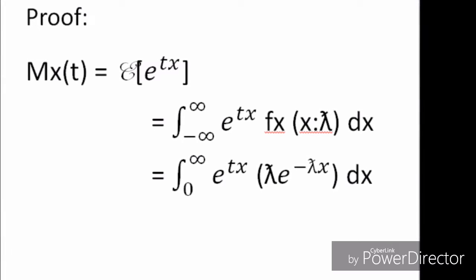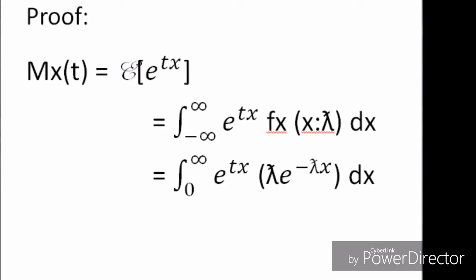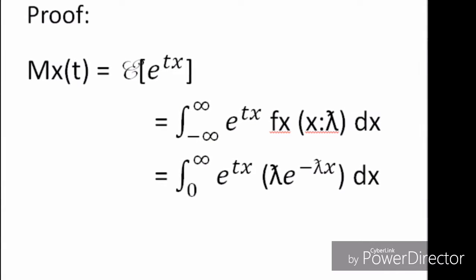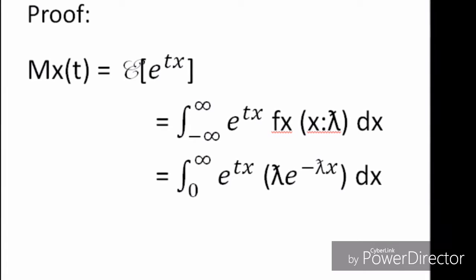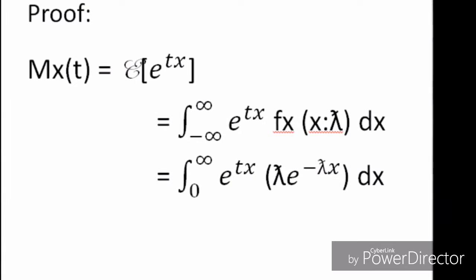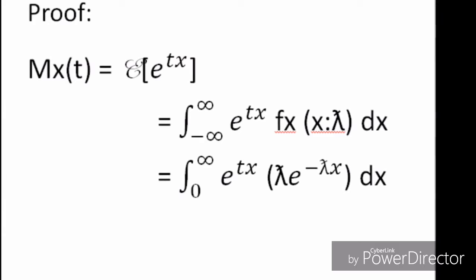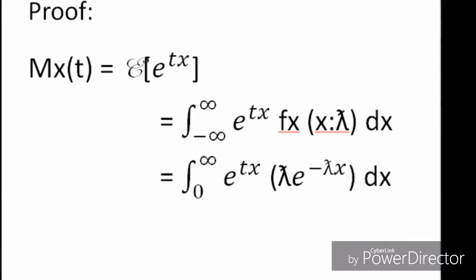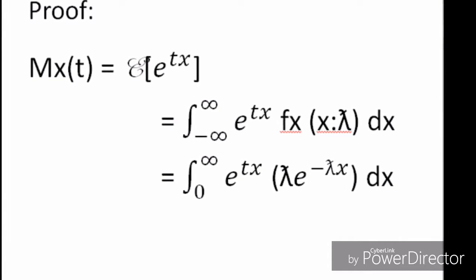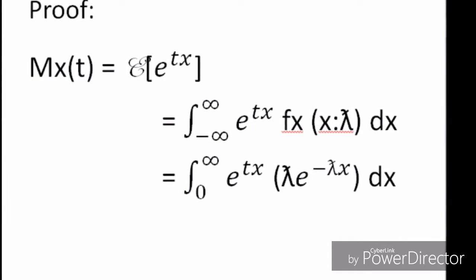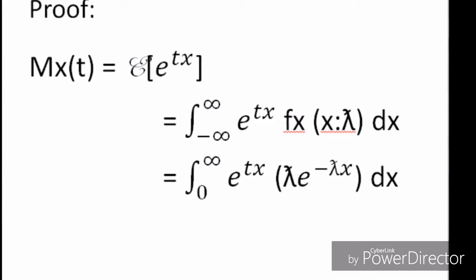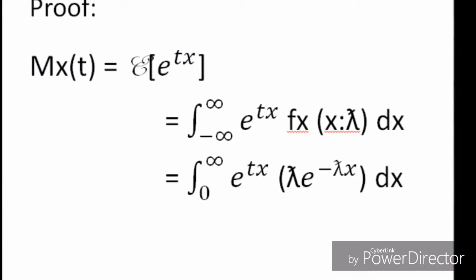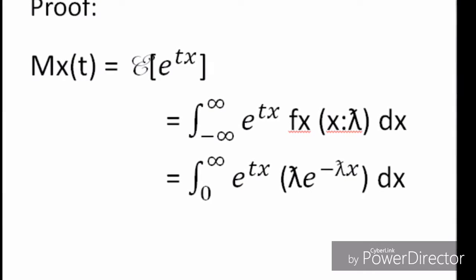Proof. Our moment generating function is equal to the expected value of e to the tX, which is the integration of e to the tx times f of x with parameter lambda dx, evaluated from negative infinity to infinity. According to Definition 12, exponential distribution, if a random variable X has a density given by f of x with parameter lambda is equal to lambda e to the negative lambda x, indicator of x from 0 up to infinity.